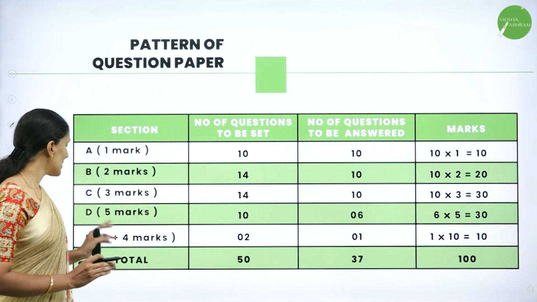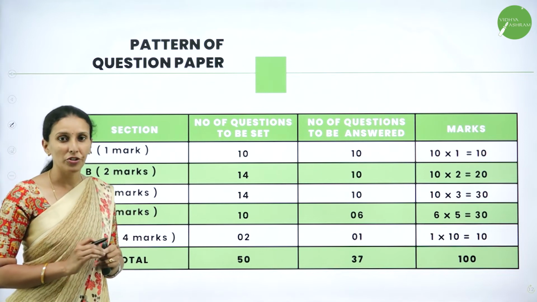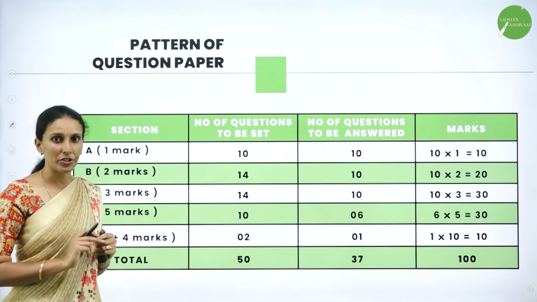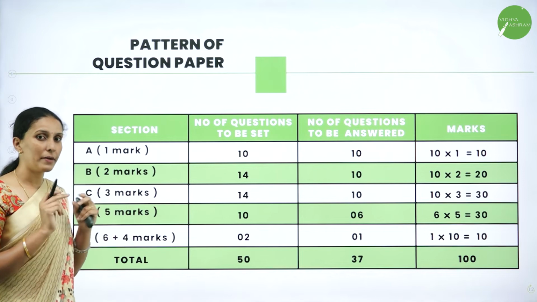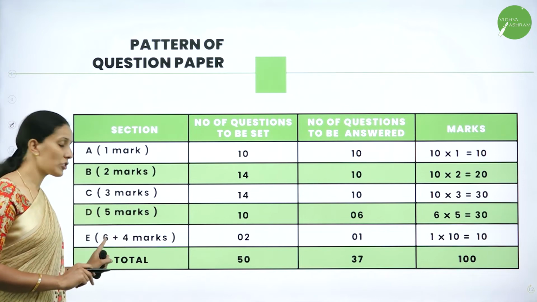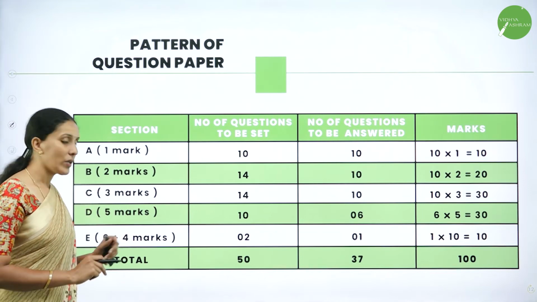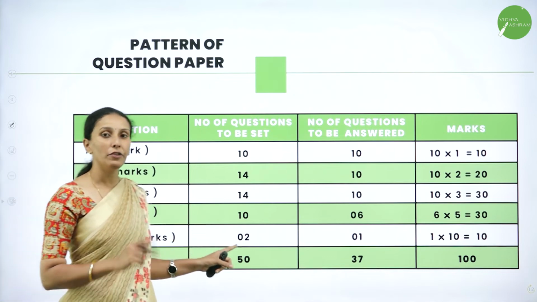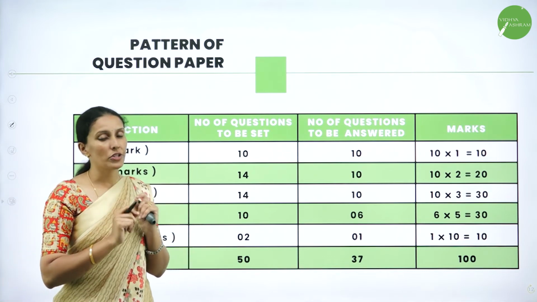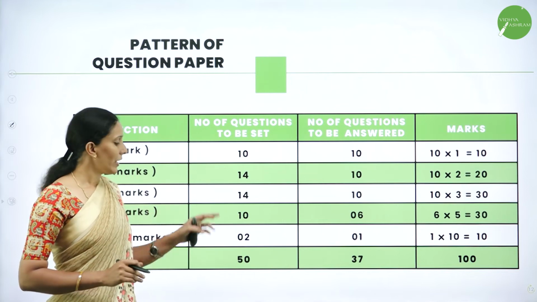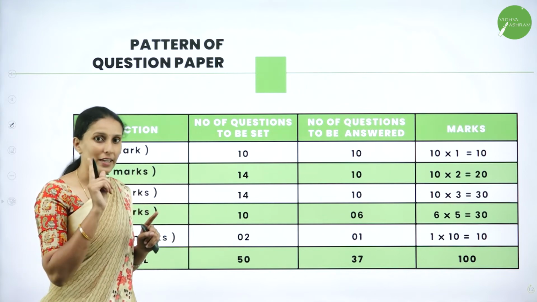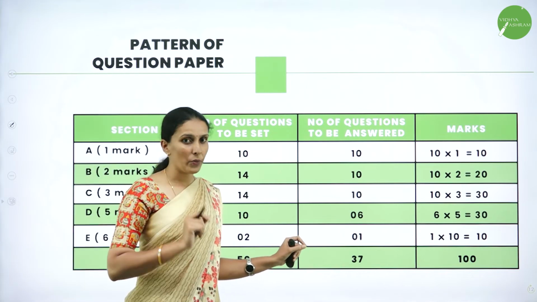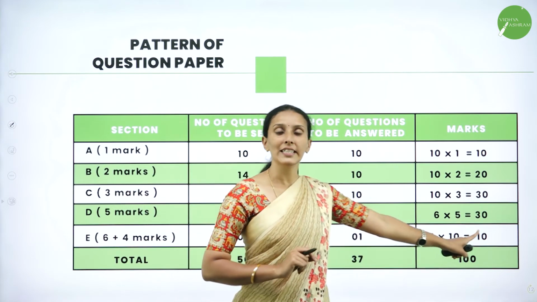The last part is the part E section. You have a 10 mark question, and that 10 mark question is subdivided into 2 questions: one question is 6 marks and one question is 4 marks. They will give you 2 such questions, each with 2 sub questions. You have to choose any one question and attend it completely, so that you will get 10 marks.